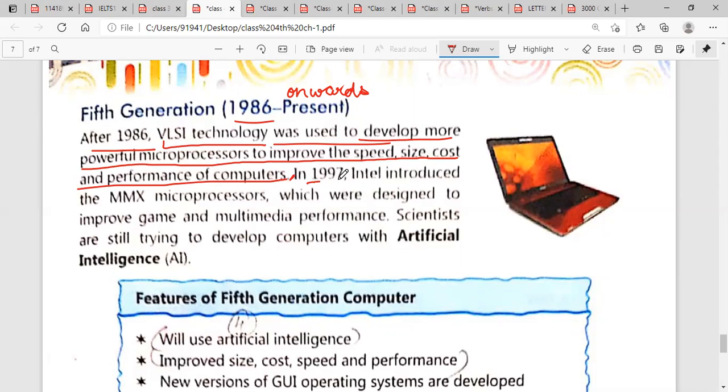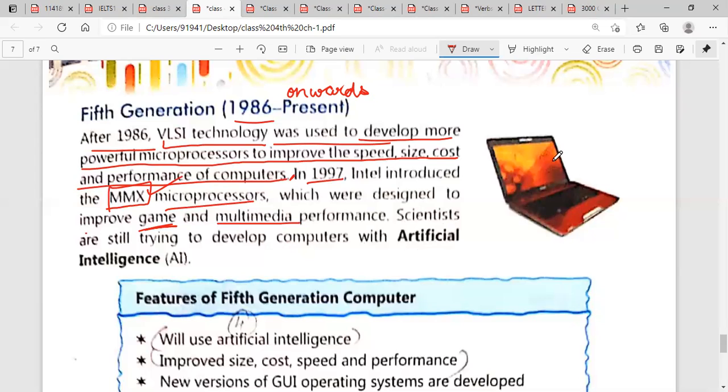In 1997, Intel introduced the MMX microprocessor. This is the name of the microprocessor. It was introduced by the Intel company. Why did they introduce this? The MMX microprocessor was designed to improve game and multimedia performance. Scientists are still trying to improve computers.